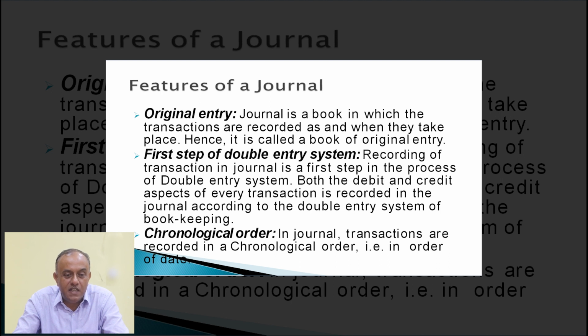Both the debit and credit aspects of every transaction are recorded in the journal according to the double entry system of bookkeeping. Next important feature of the journal is chronological order. In the journal, transactions are recorded in chronological order, that is in order of date. So it is very important. When a transaction occurs, we have to record it with the help of authentic supporting documents, that may be voucher, cash memo, money receipt, etc. And it should be recorded in chronological order.